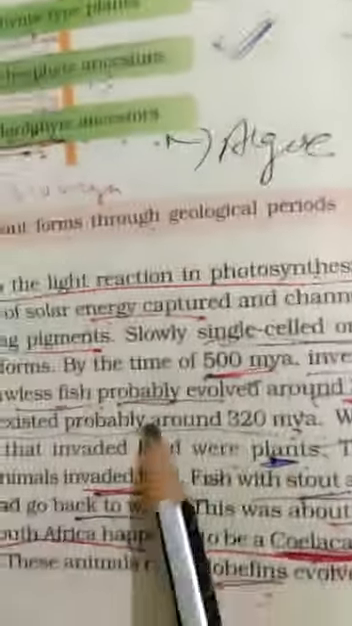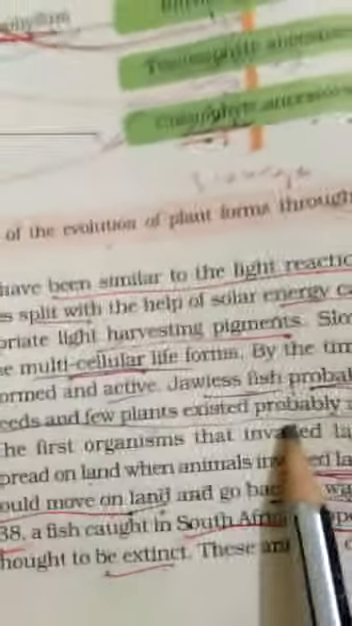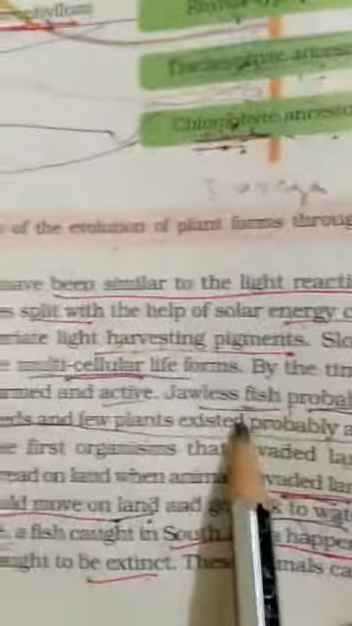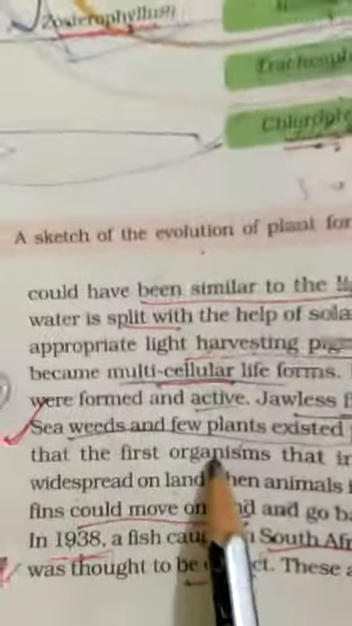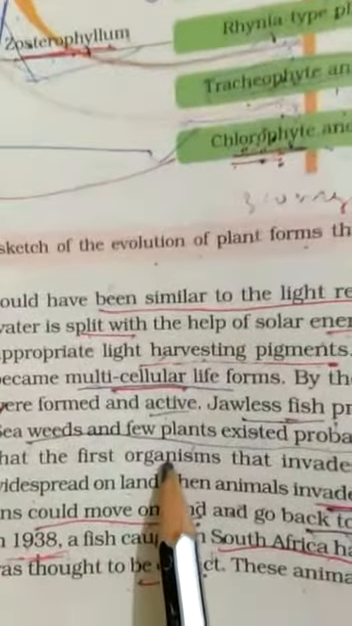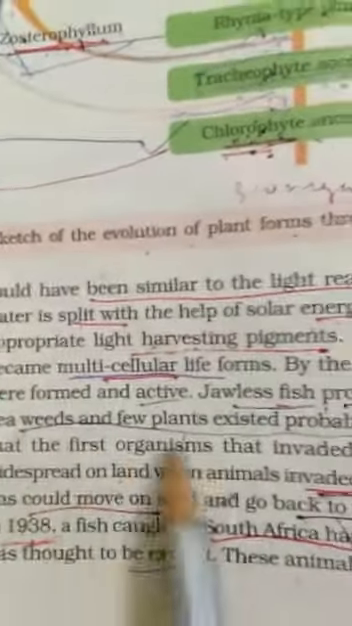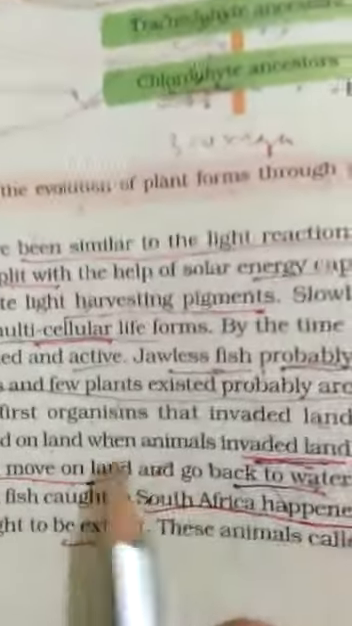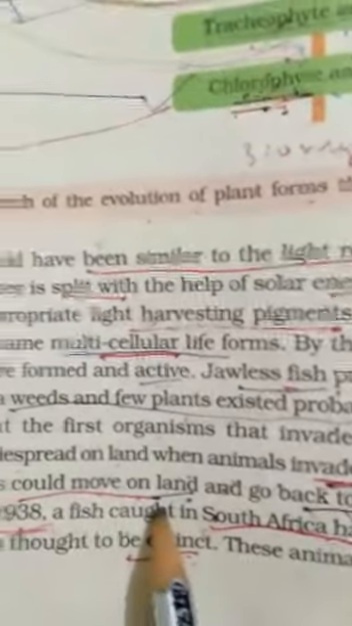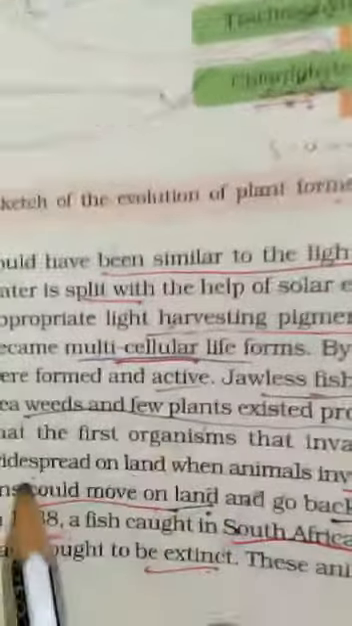And after that they were saying that after the invertebrates the jawless fishes, Petromyzon like fishes, the jawless fishes were formed. Then here again they are adding about the plants, that plants were formed much before than the animals, like the seaweeds and few plants existed much before the animals. They are saying that when the animals were formed on this earth the plants were widespread and they were invading on the land.